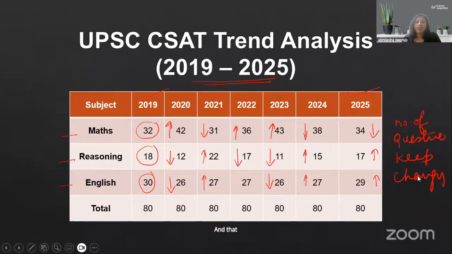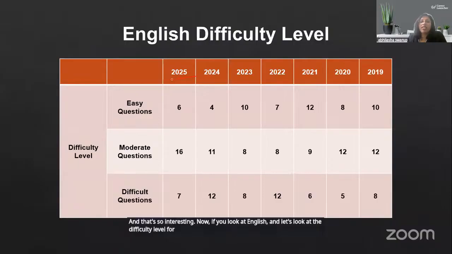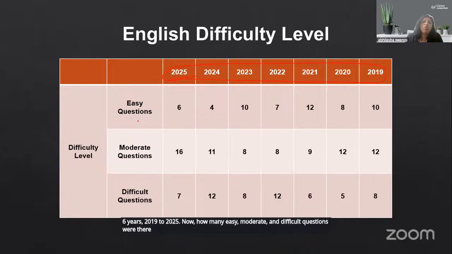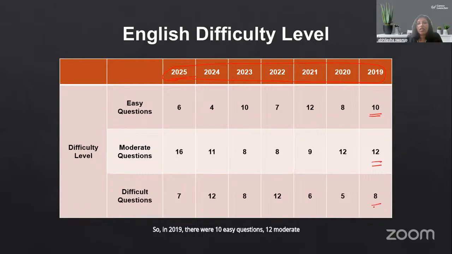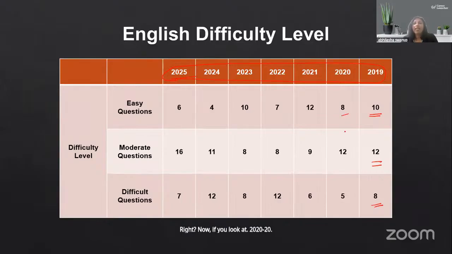And that's so interesting. Now, if you look at English, let's look at the difficulty level for the last 6 years, 2019 to 2025. How many easy, moderate, and difficult questions were there in English? In 2019, there were 10 easy questions, 12 moderate questions, and 8 difficult questions. Now, if you look at 2020, there were 8 easy questions, 12 moderate questions, and 5 difficult questions. 2021, there were 12 easy questions, 9 moderate questions, and 6 difficult questions.